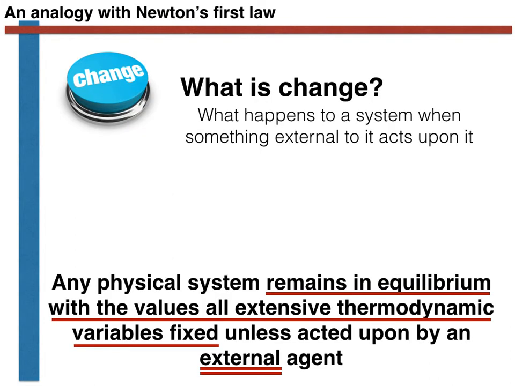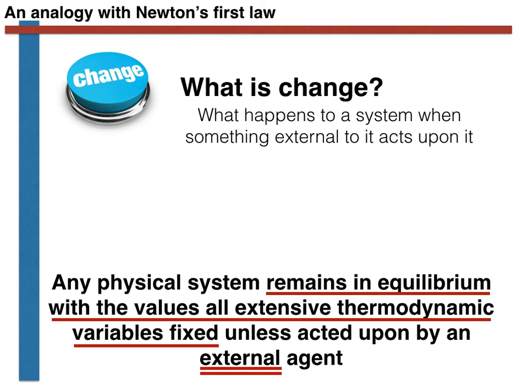Let's finish by briefly summarizing everything we have learned about equilibrium thus far. We have argued that we introduce the notion of equilibrium as we are interested in describing the nature of change. We've said that in physics, we state that change happens whenever something external to the system acts upon it. To understand change, we must therefore understand how the system would behave in the absence of any external agent driving its behavior. In thermodynamics, we thus stated that in the absence of any external influence, a physical system will remain in a state of equilibrium with the values of all its extensive thermodynamic variables fixed.